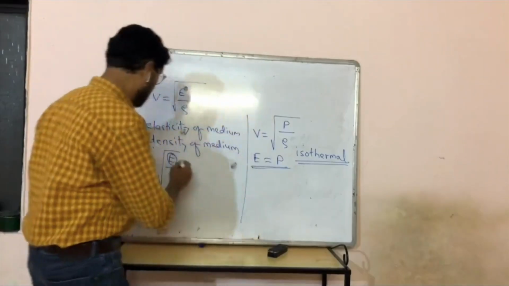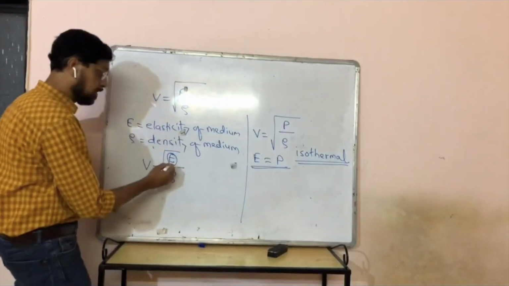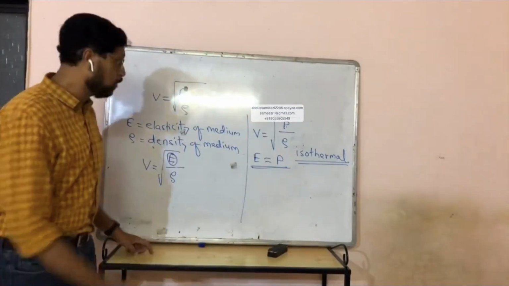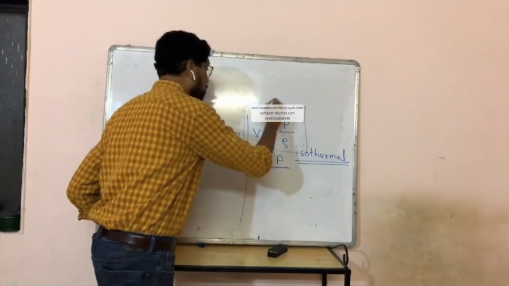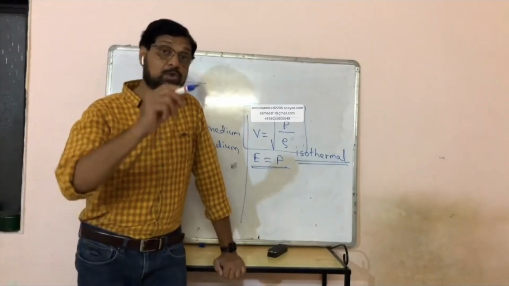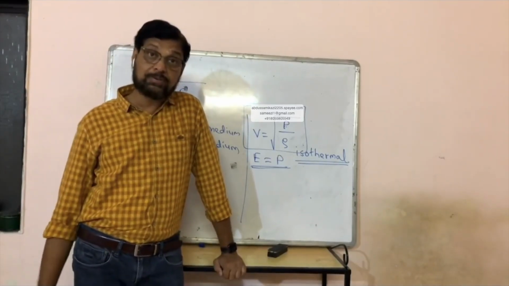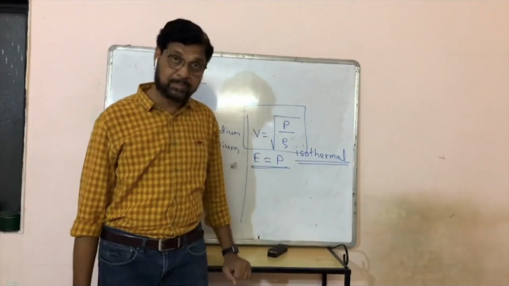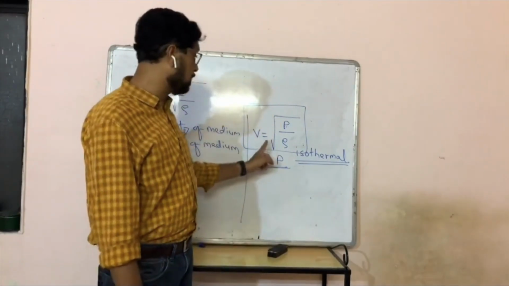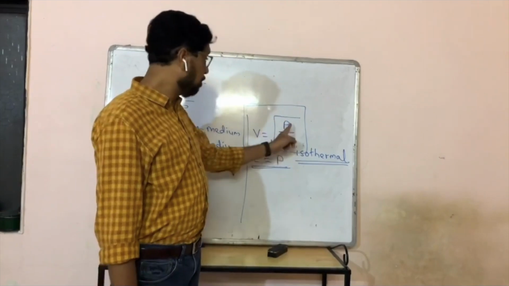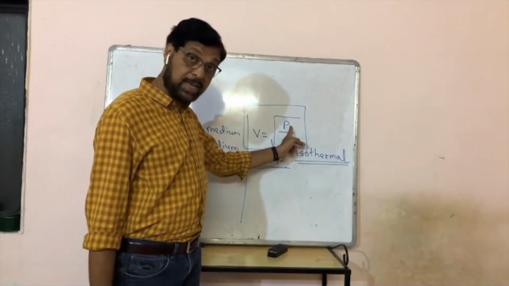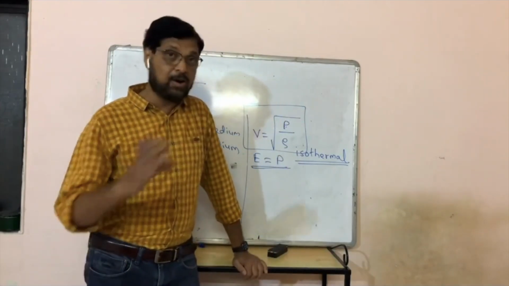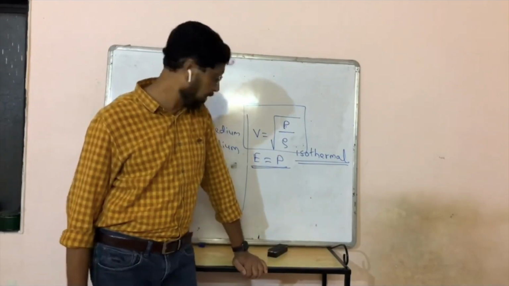So Newton replaced E by P. Instead of elasticity, the bulk modulus, he took pressure, and rho as it is. So v is equal to under root P by rho. That is Newton's formula for the velocity of sound in air. P is the pressure of air or gas, and rho is the density of air or that gas.